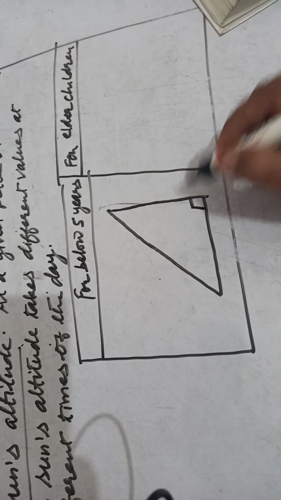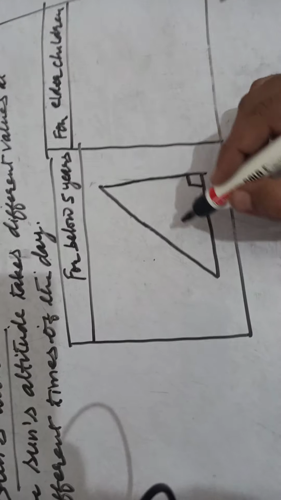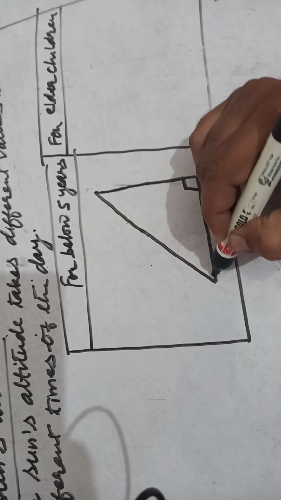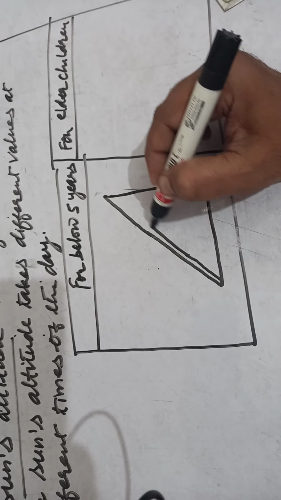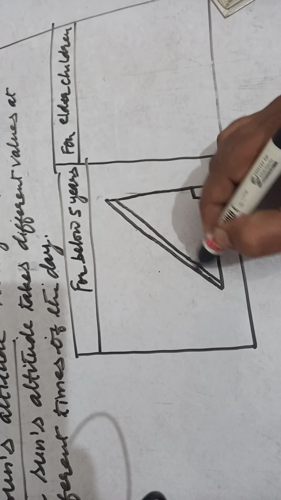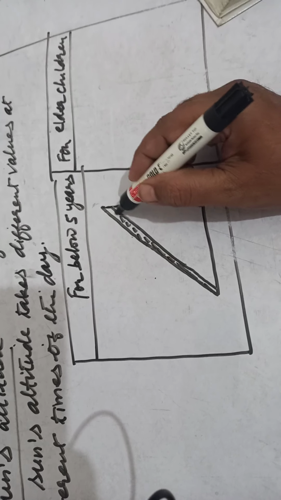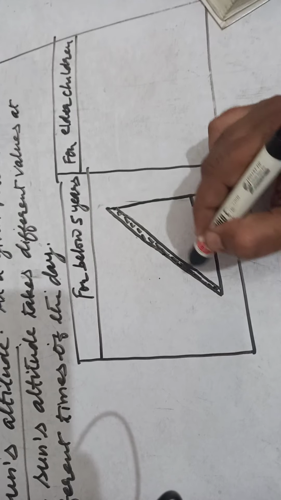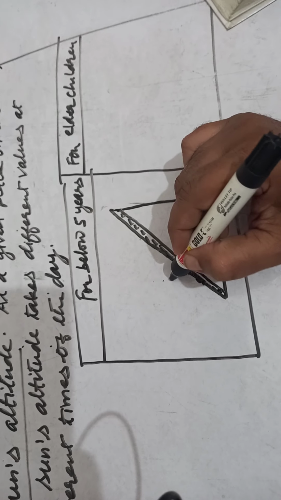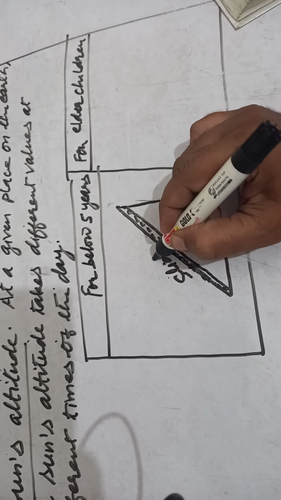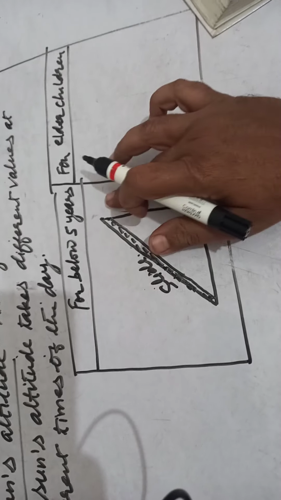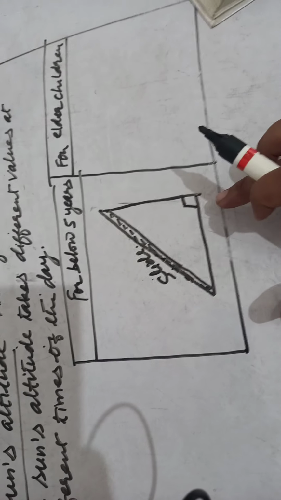This is 90 degree. This is the slide actually. That's why pictorially we can show it like this. This is the slide. This is 90 degree. This is for children below the age of 5 years.